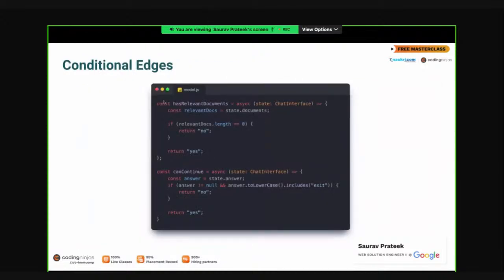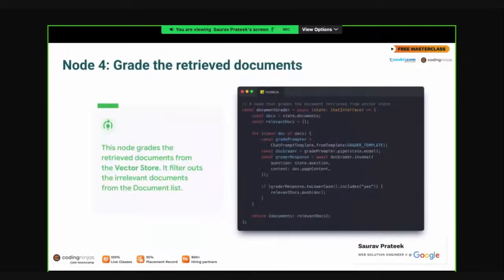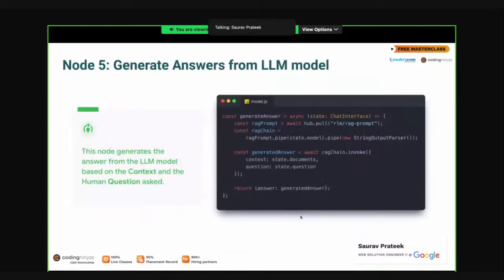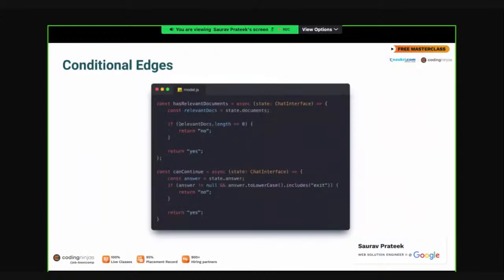And if you see it clearly, has relevant documents is used just after grading a document, right? And grading a document was doing nothing but running a for loop. So if the grader response returned a no in every case, we would never be able to push any of our documents into the relevant documents array, and it would be empty. And we would update our shared state with an empty documents array. That's what this conditional edge is checking: whether the array of documents was empty or not.